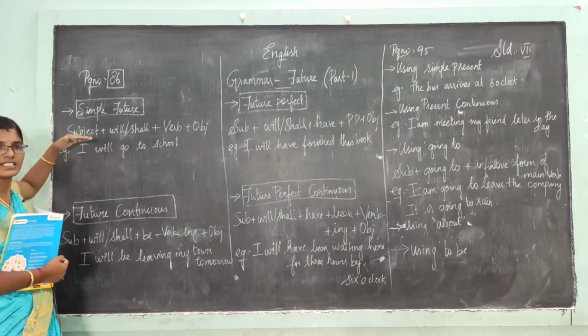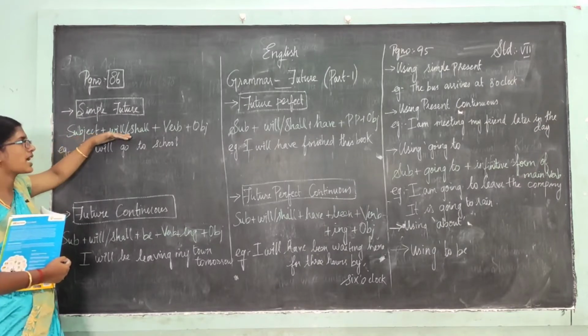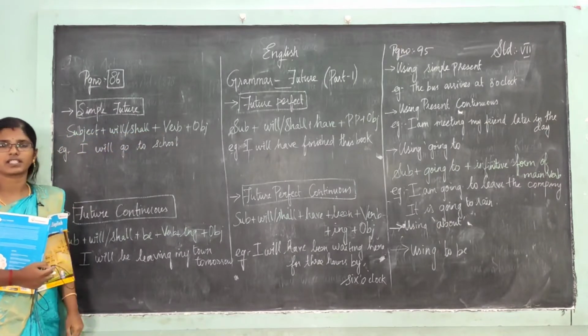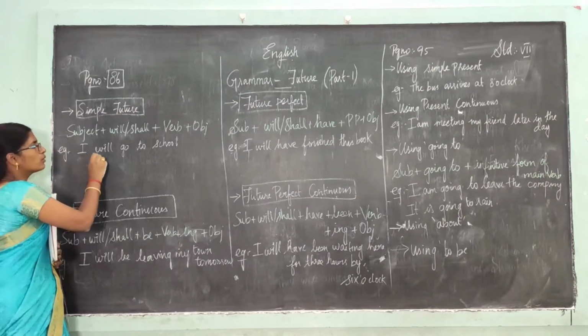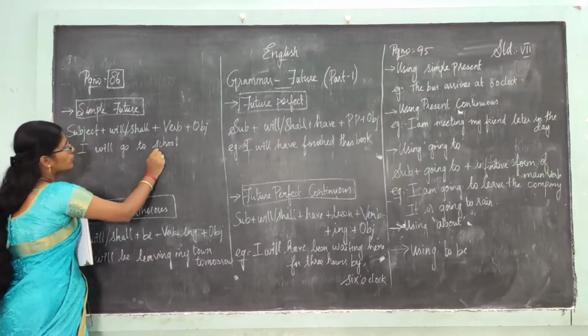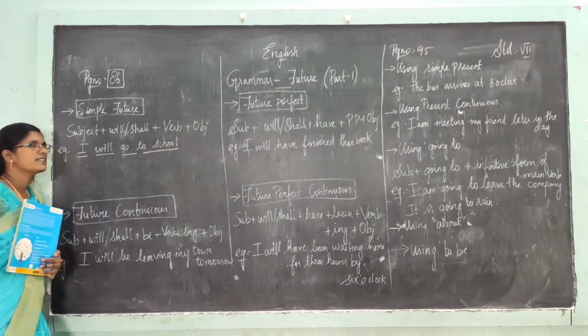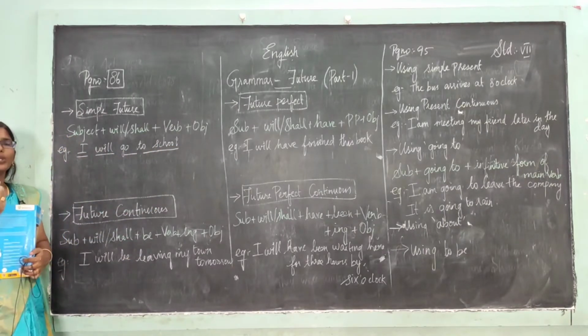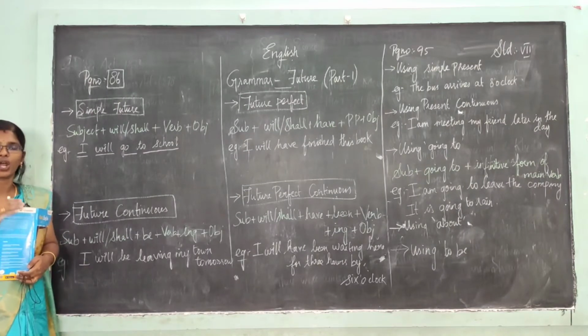So what is the structure of simple future? Subject plus will or shall plus verb plus object. Can you all understand? Now let's see an example. I will go to school. Look at this sentence. What do you understand? I will go to school means I will go hereafter, not present.